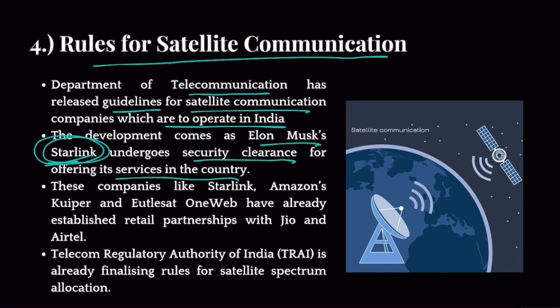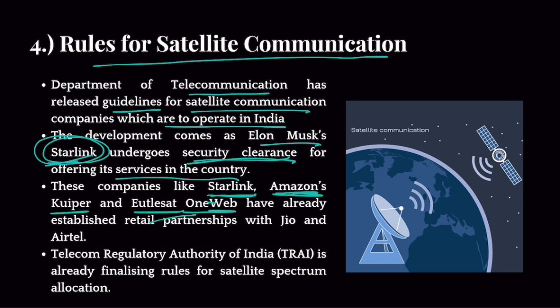So before Starlink starts giving its satellite internet-based services to India, the Indian government is basically auditing this company for security reasons. Once security clearance is given, this company would be able to operate in India. Now, already there are many satellite internet-based companies: Elon Musk's Starlink, Jeff Bezos' Amazon Kuiper, Eutelsat's OneWeb.